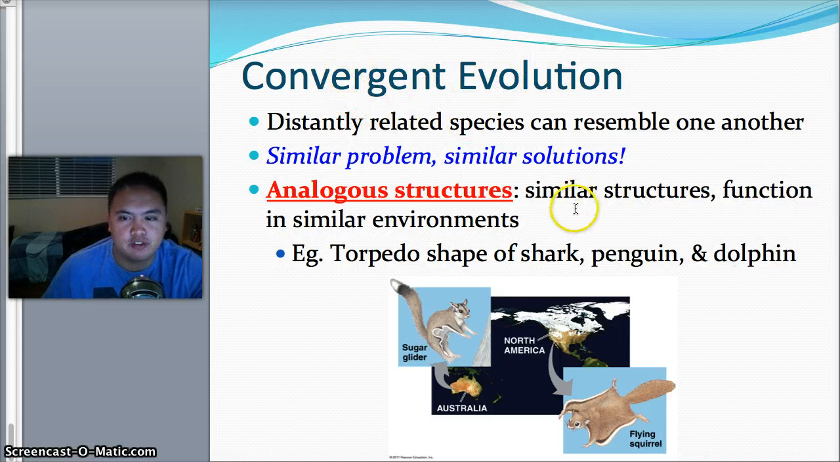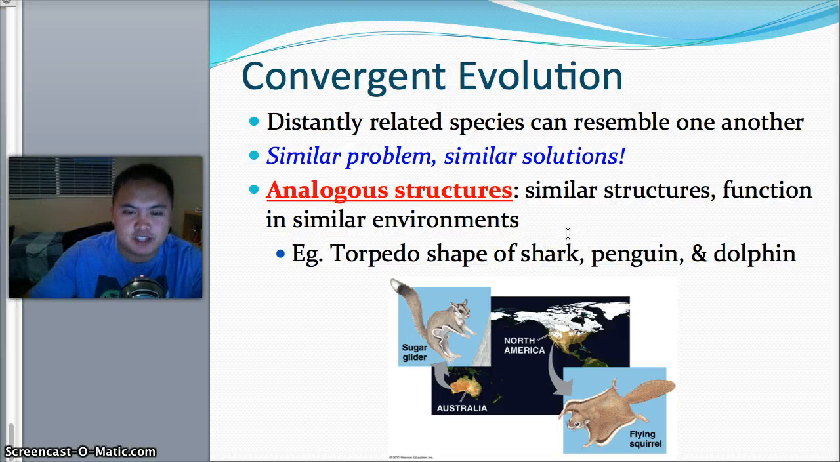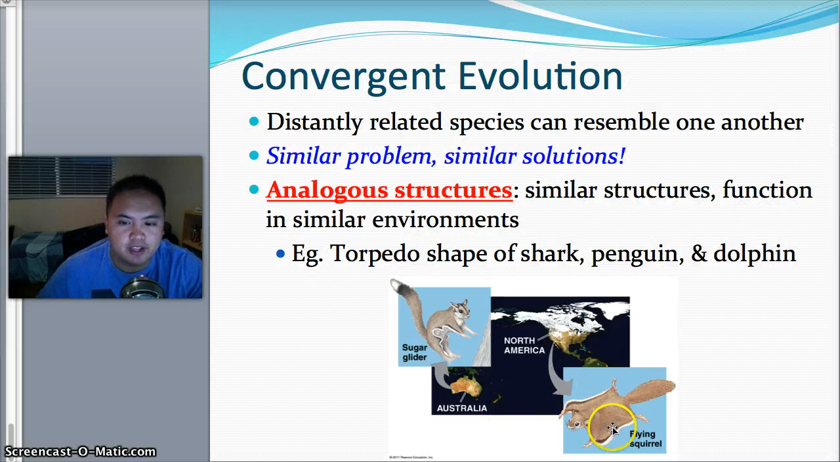That's called convergent evolution. Things evolve very similarly, even though they're not related, because they have the same problems. Same thing with flying squirrels and sugar gliders in Australia. Completely different and far away, but because of similar competition for food, their bodies have changed in a certain way.